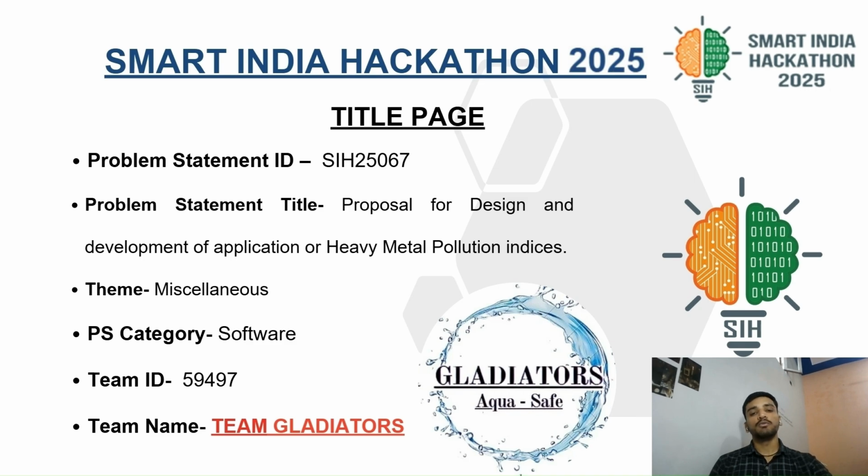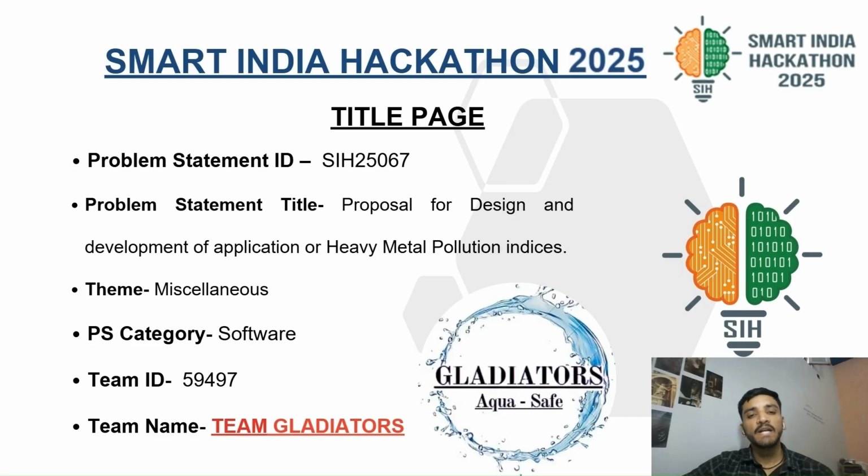For this, we need an automated, accurate, and user-friendly tool that should be capable of performing the following tasks. The first one is computing HMPI value instantly based on a data set of water concentration. The second one is integrating groundwater data with geocoordinates. The third one is classification of water as safe, unsafe, or critical. The fourth one is providing decision-ready outputs for scientists, policymakers, and health departments. The fifth one is minimizing manual effort and human error. And for this, we have made our project AQUASAFE.